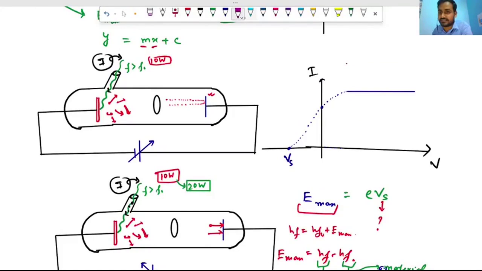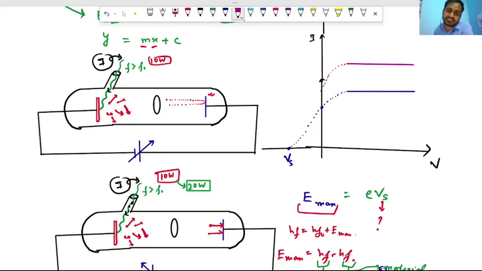it will be double. The saturation current will look like this, and if we extend the current axis, let me extend it to show how it will look. It will look like this.